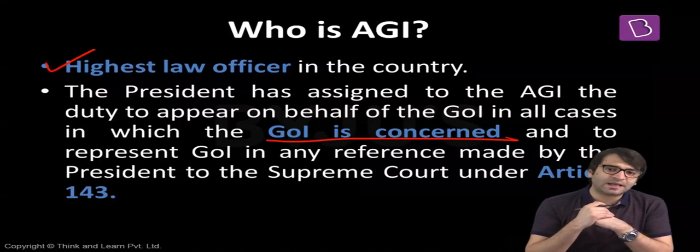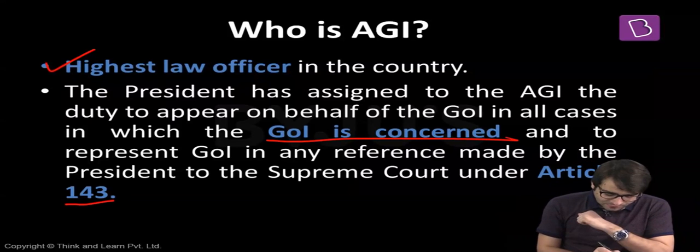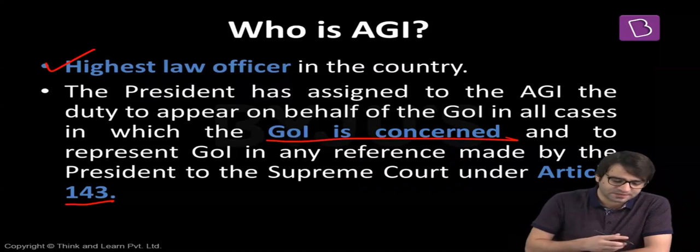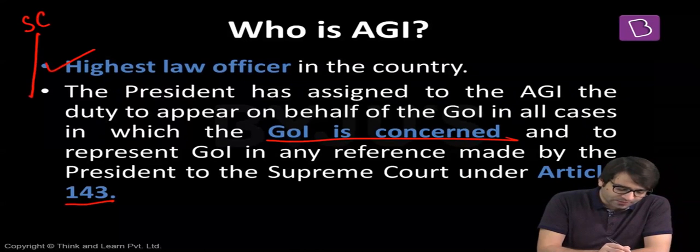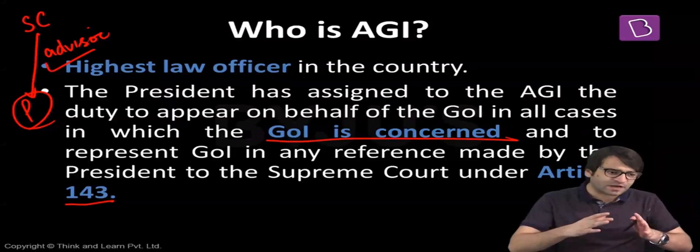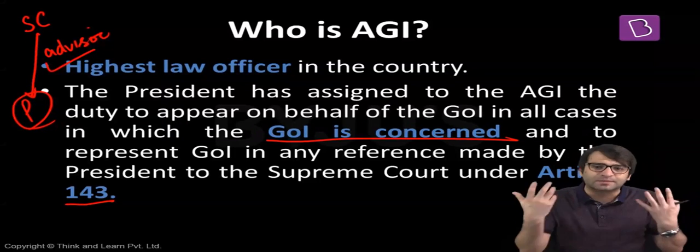There is another role played by the Attorney General of India, and that is under Article 143 of the Indian Constitution. What is Article 143? Presidential reference. What is this presidential reference? Under the Constitution of India, the Supreme Court is the advisor of the President of India. That means the President's advisor is the Supreme Court, and the President can refer any matter to the Supreme Court, asking the views of the Supreme Court on that matter. That is what we call presidential reference.